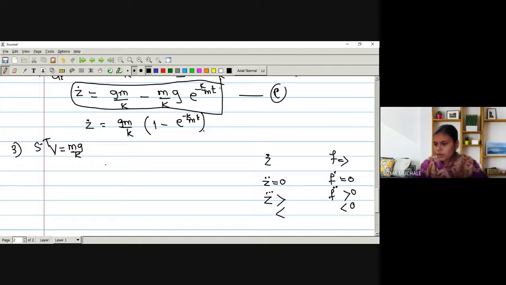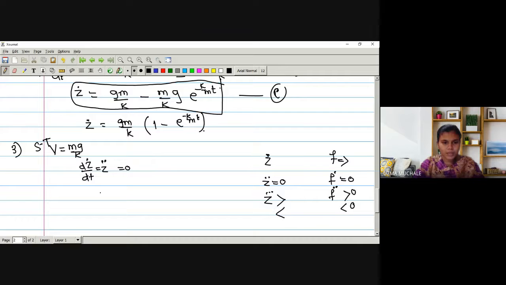So for finding the value of z double dot, we have to equate z double dot to 0. Let us find z double dot and we will equate it to 0, right? So let me write down dz dot by dt, which is nothing but z double dot, and I want to equate it to 0.